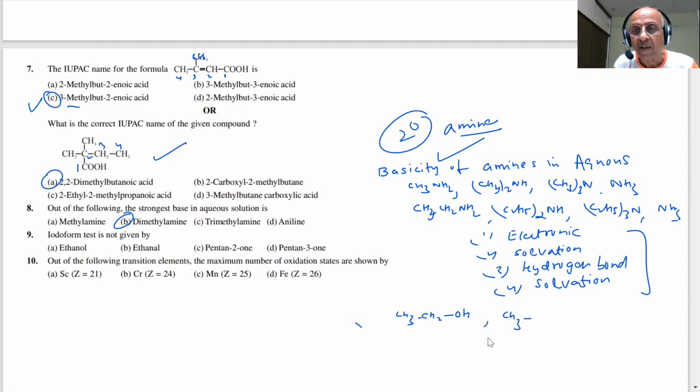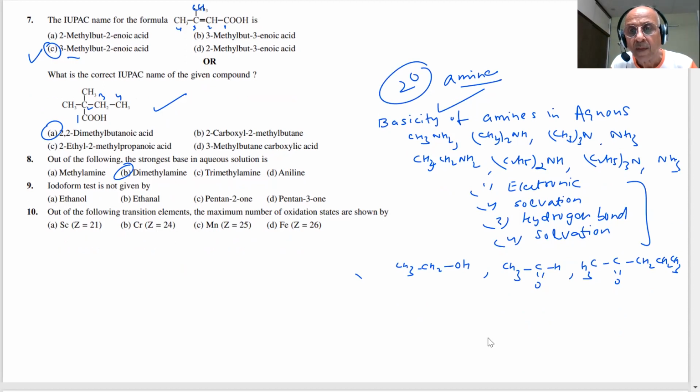Ethanol, pentan-2-one, 1, 2, 3, 4, 5, and pentan-3-one. It will be pentan-3-one that will not give the iodoform test.